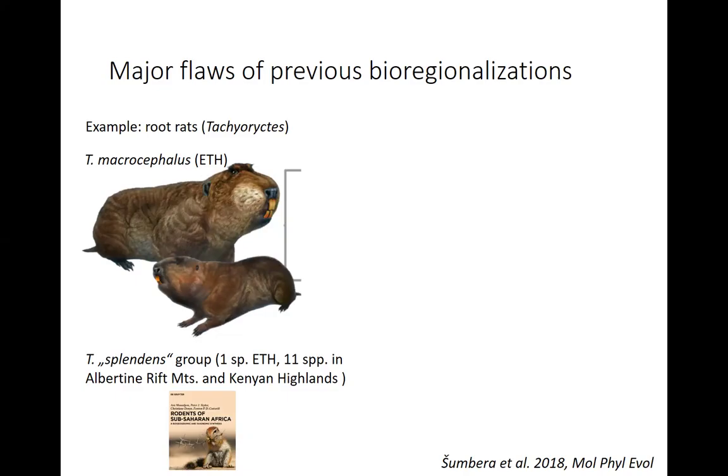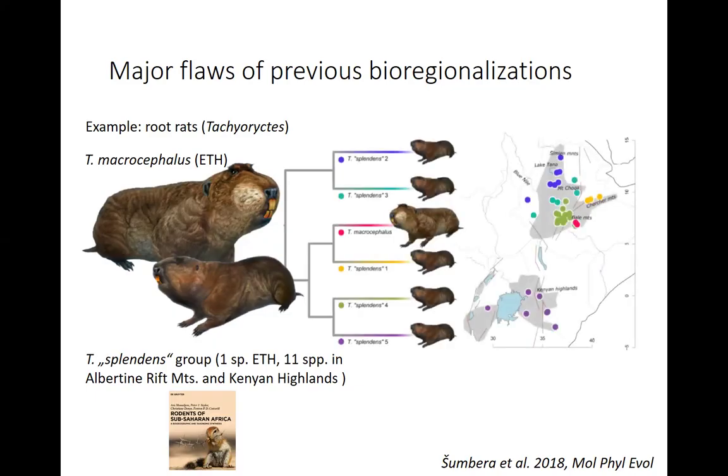Albertine Rift Mountains and Kenyan highlands in former British colonies, because they were all described by British taxonomists, and there was only one species in Ethiopia. But when we performed the molecular genomic study, we discovered that there are 6 lineages, and this big one is only an internal lineage of the small ones, which is quite interesting. And 5 of these 6 lineages live only in Ethiopian highlands, and 1 is widespread in Kenyan highlands and Albertine Rift Mountains. So it really shows how biased our knowledge on biodiversity can be, because it completely changes the